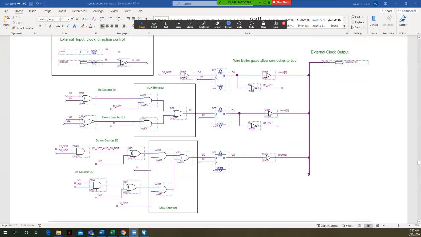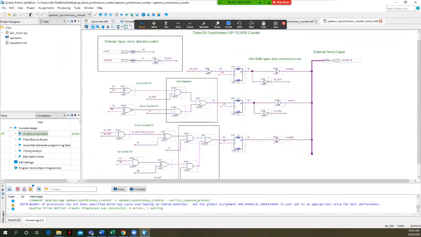Here's our equation for D2 that we implemented. If you go back up and look at that, you can see this matches that long form of the equation. But once again, I want to point out the mux behavior here. So you can build this circuit, simulate it, see that it works, but you can also replace it with a mux as well.